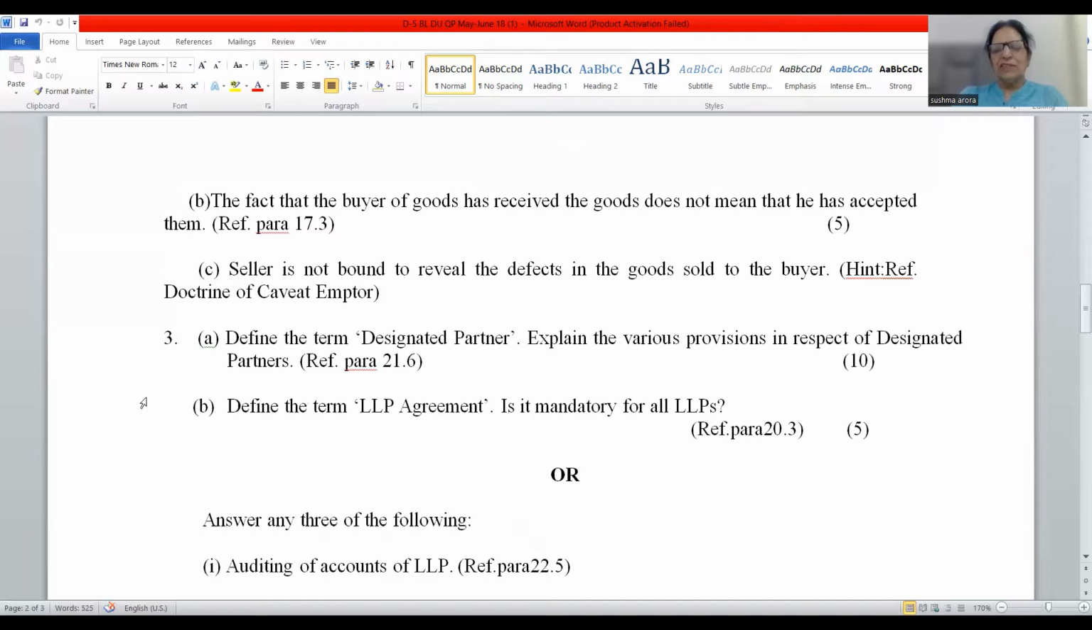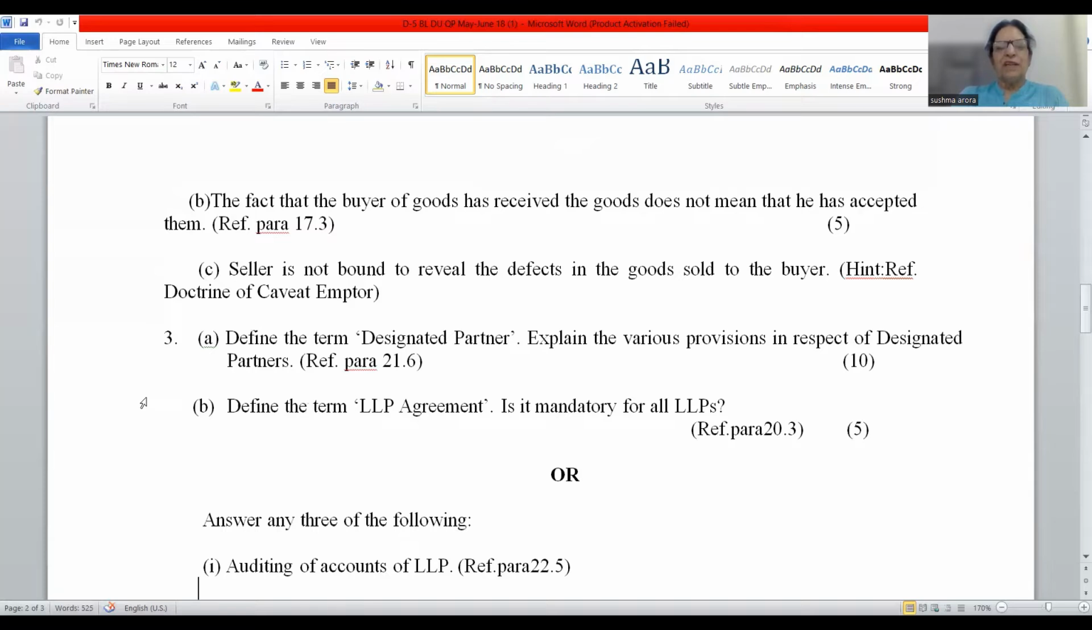But friends, in case of latent defects, seller will be responsible towards the buyer. What are latent defects? The defects which are not visible on ordinary examination. That will be taken as a case of fraud, and the seller will be held liable for that.